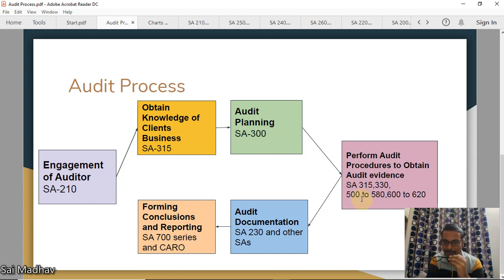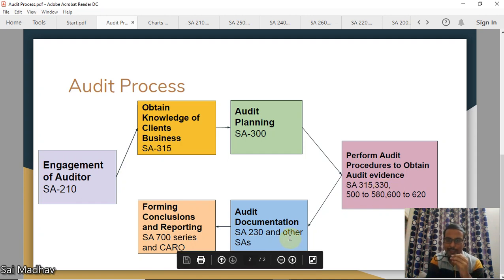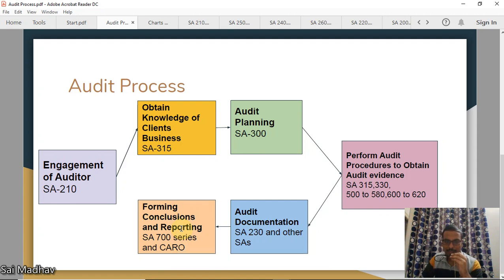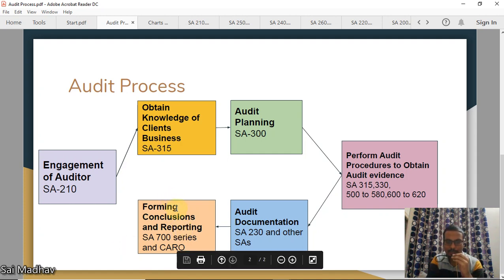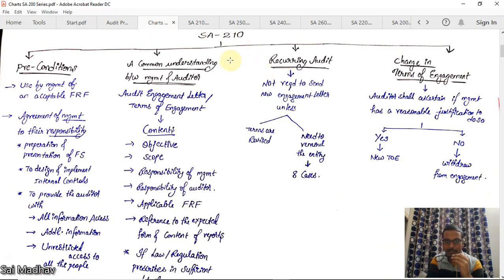As per SA 500, 580, 600, 620, he should obtain audit evidence. Having obtained audit evidence, he should document it as per SA 230 and other relevant standards. After documentation, finally, he would form conclusions and report as per SA 700 and CARO. This is the overall audit process, guys. You should have a basic understanding: whenever you study any standard, relate it here and see under which box that particular audit standard falls, right? Now, you'll be getting charts like this.